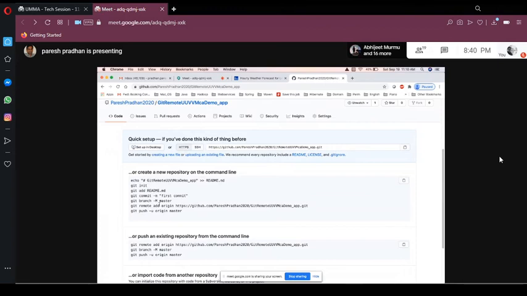Let's run this command, then git remote, and then we can push our master to origin. Let's run those two commands.